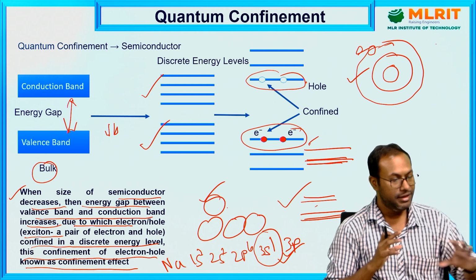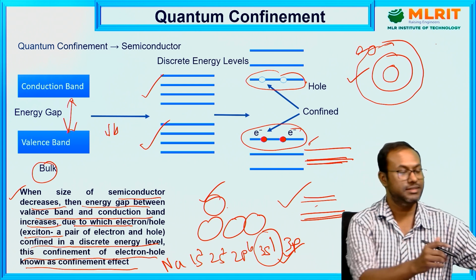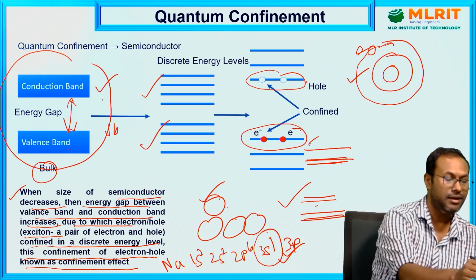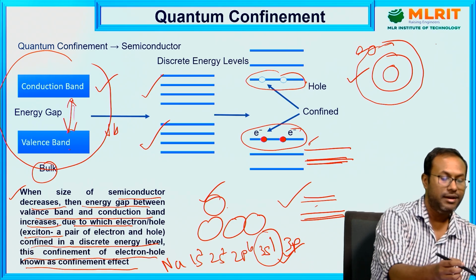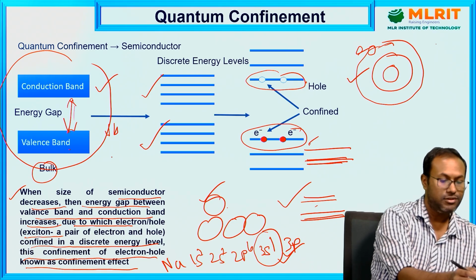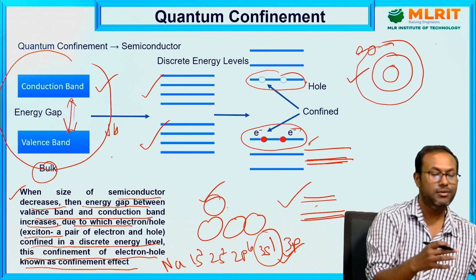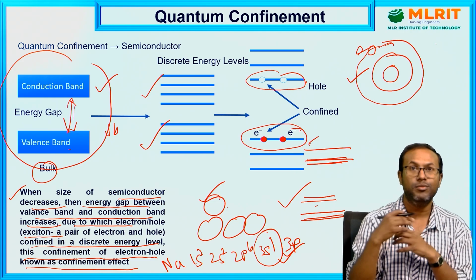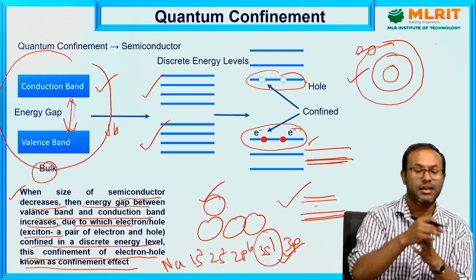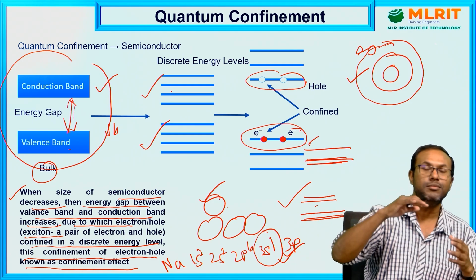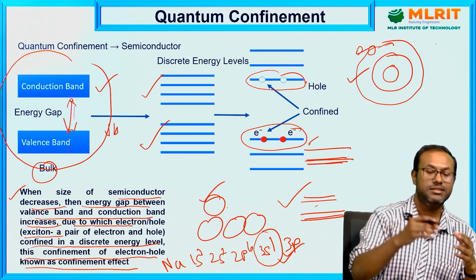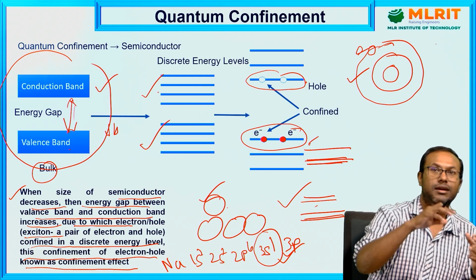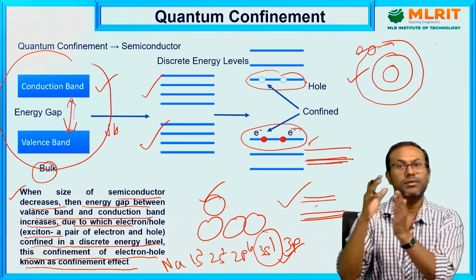Confinement means, initially when the bulk material is there, we know there is a valence band and a conduction band, and there is a gap. Now suppose we reduce the size of the material. If you reduce the size, meaning you are removing atoms, the corresponding energy levels also decrease. Then these continuous energy bands transform from bands to discrete energy levels.